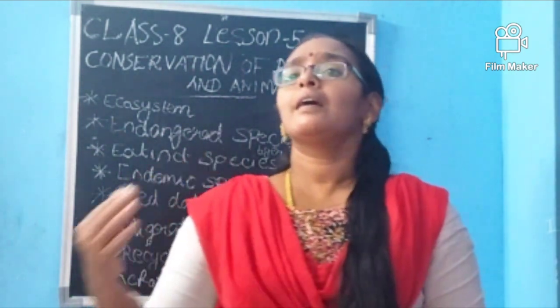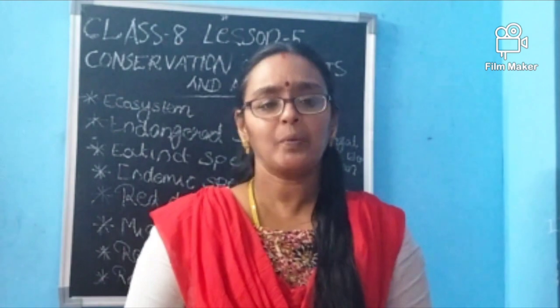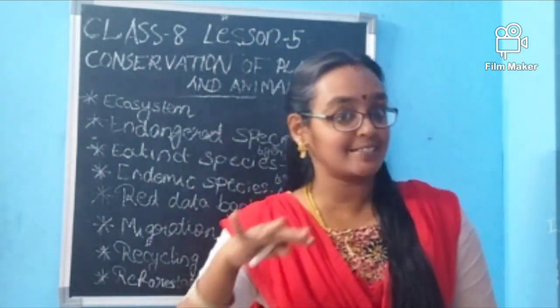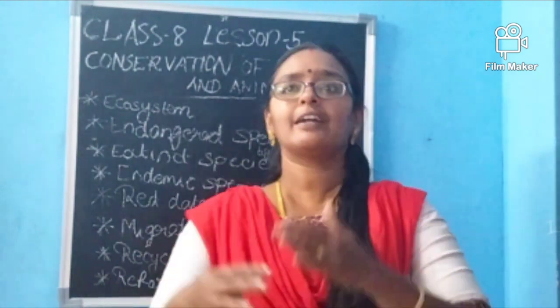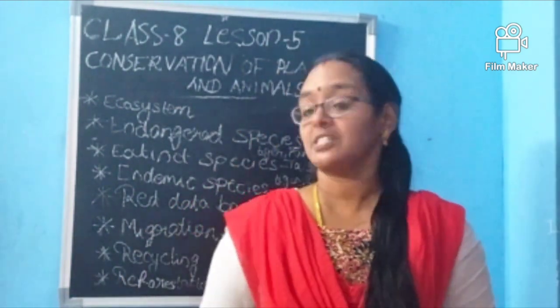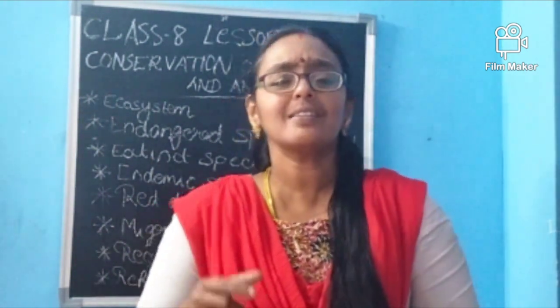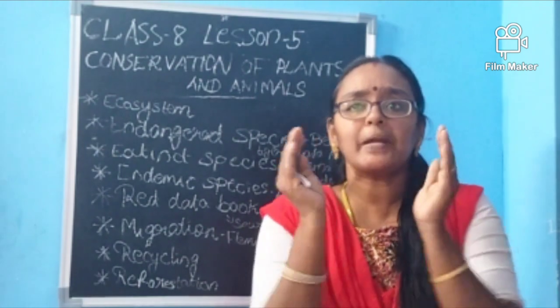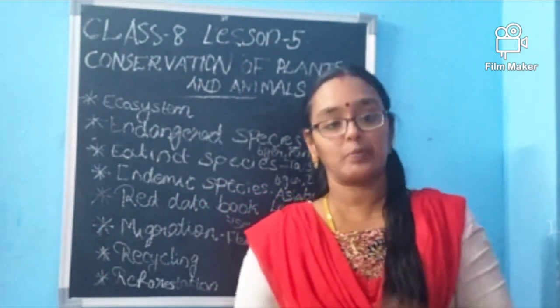Okay. Then another term is endemic species. What is this endemic species? Extinct we have understood. Endangered we have understood. They are endangered, so we can say it as endangered species. Extinct species has been seen, and endemic species has to be seen. What is this endemic species? A species which lives in a particular area is called endemic species.